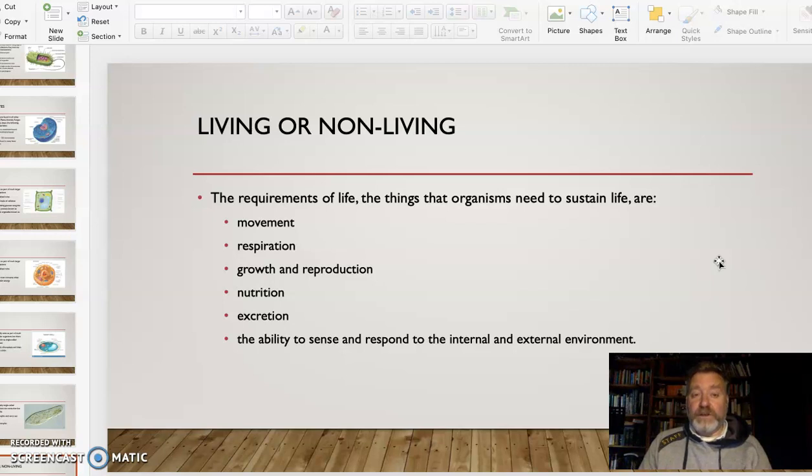So generally we include movement in that. Now, think about plants, they don't really move too far if they're staying in the ground, but they sway. And so you don't have to have all of these things. So plants don't have physical movement. We must respire. We need to be able to exchange gases. So in the case of ourselves, we breathe in oxygen, breathe out carbon dioxide. Plants, of course, do both. They move oxygen and carbon dioxide in both directions because they use both gases for different things.